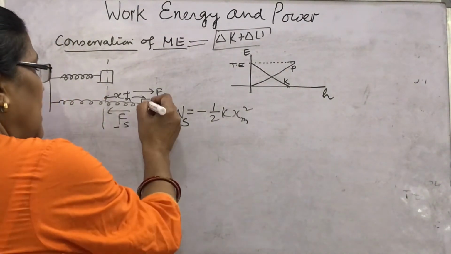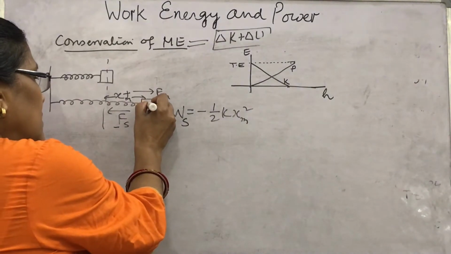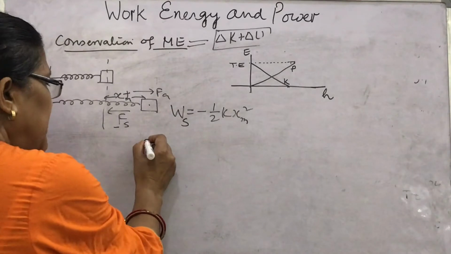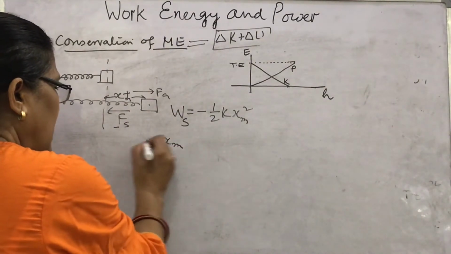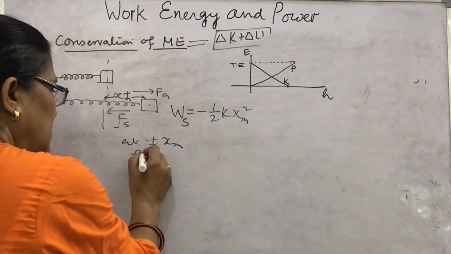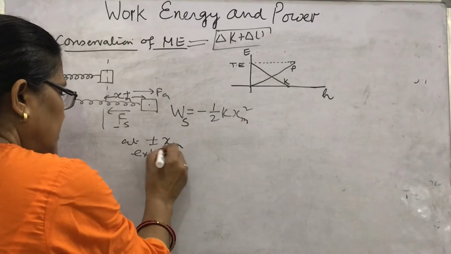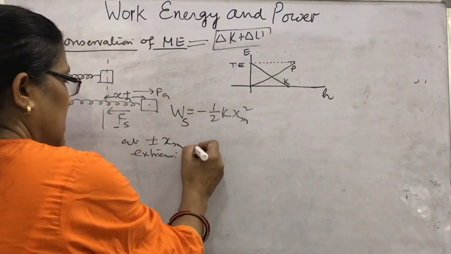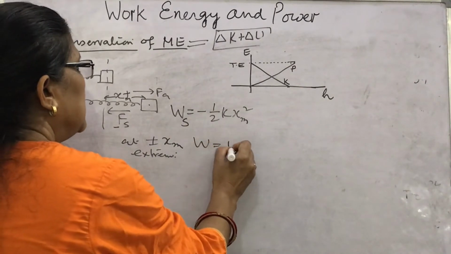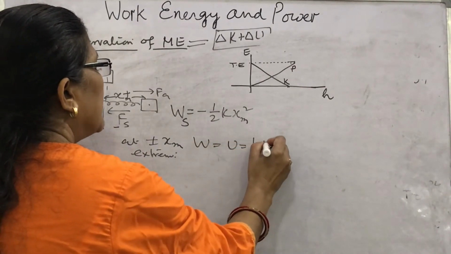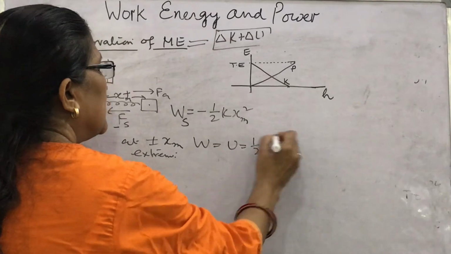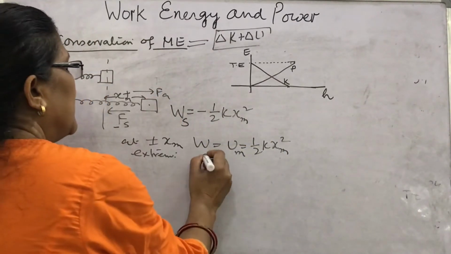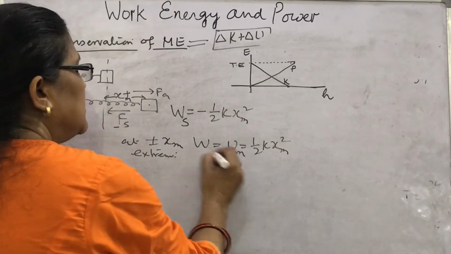Look here, at the maximum stretch position or the compressed position, that is plus minus xm, this is called the extreme position. We have seen potential energy is maximum, and it is given by half k xm square. The block is at rest here, therefore kinetic energy is 0.